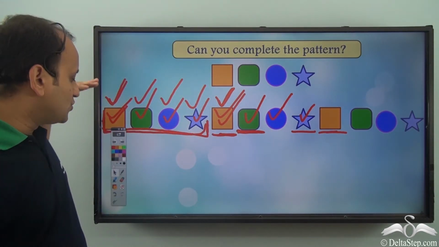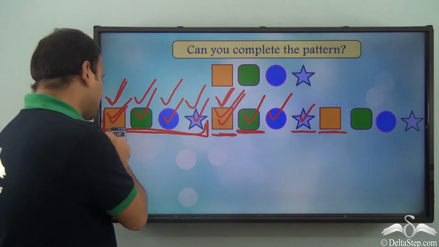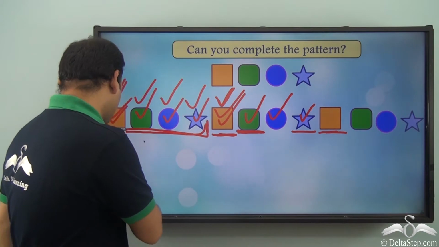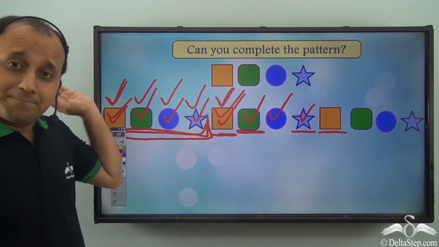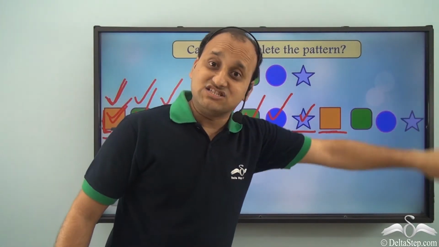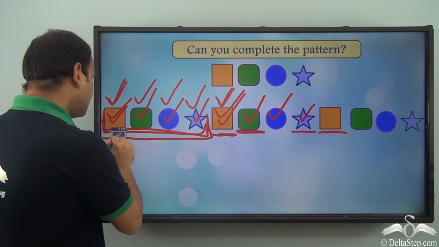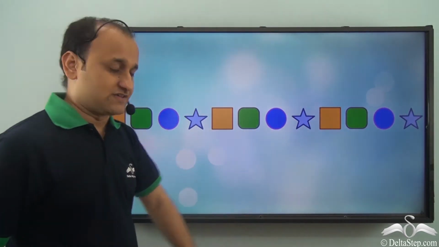Definitely we have. So what did we do? Well, we identify that these 4 shapes together make up 1 unit of repeat, and accordingly we extended this pattern. So this is the complete pattern in front of us.